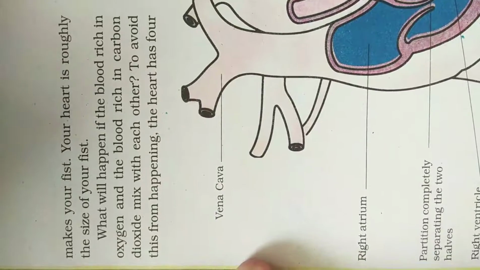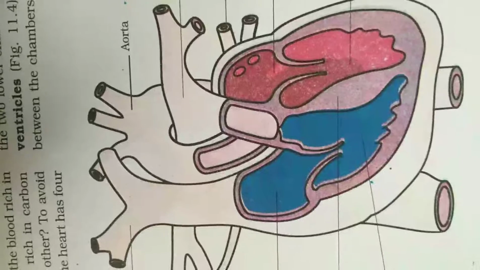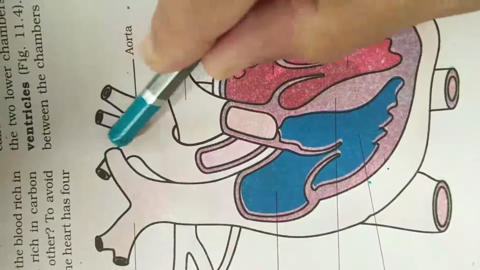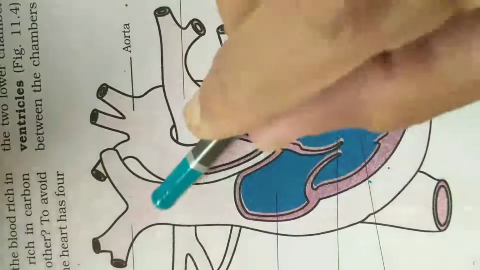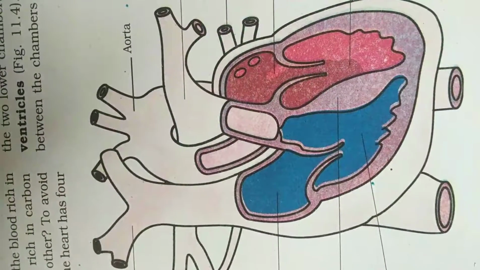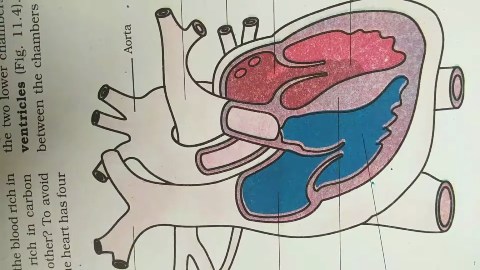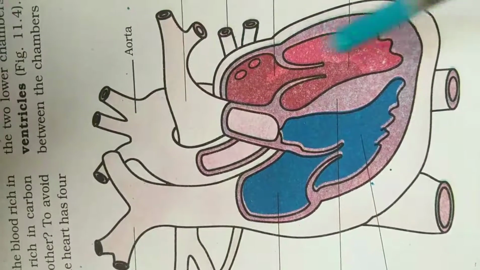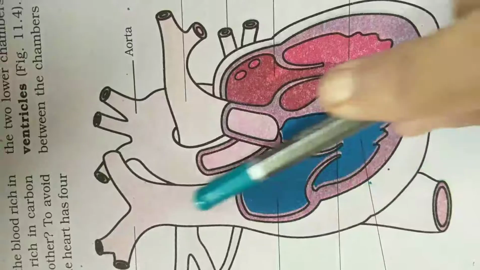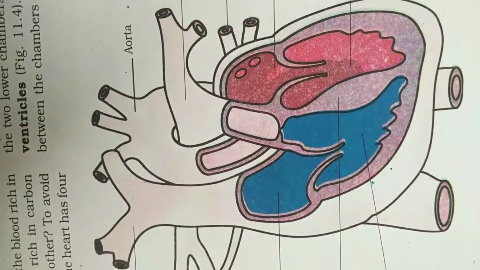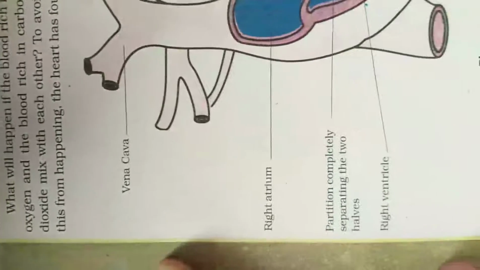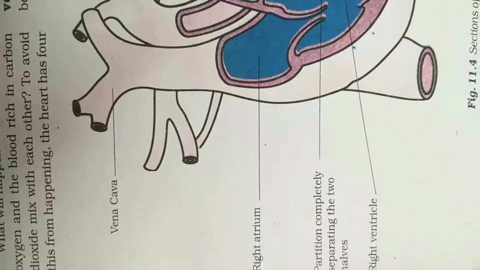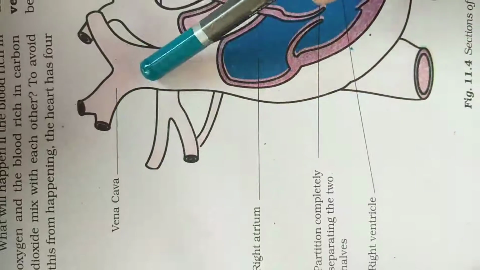So I will show you the 4 chambers. See, the heart is divided into 4 chambers in this way. 1, 2, 3 and 4. The 4 chambers are there. So what are they? We'll see. This side is called left. This side is called right. Okay. So now here some parts are given. From the right we'll see. So see, the vena cava is given here.